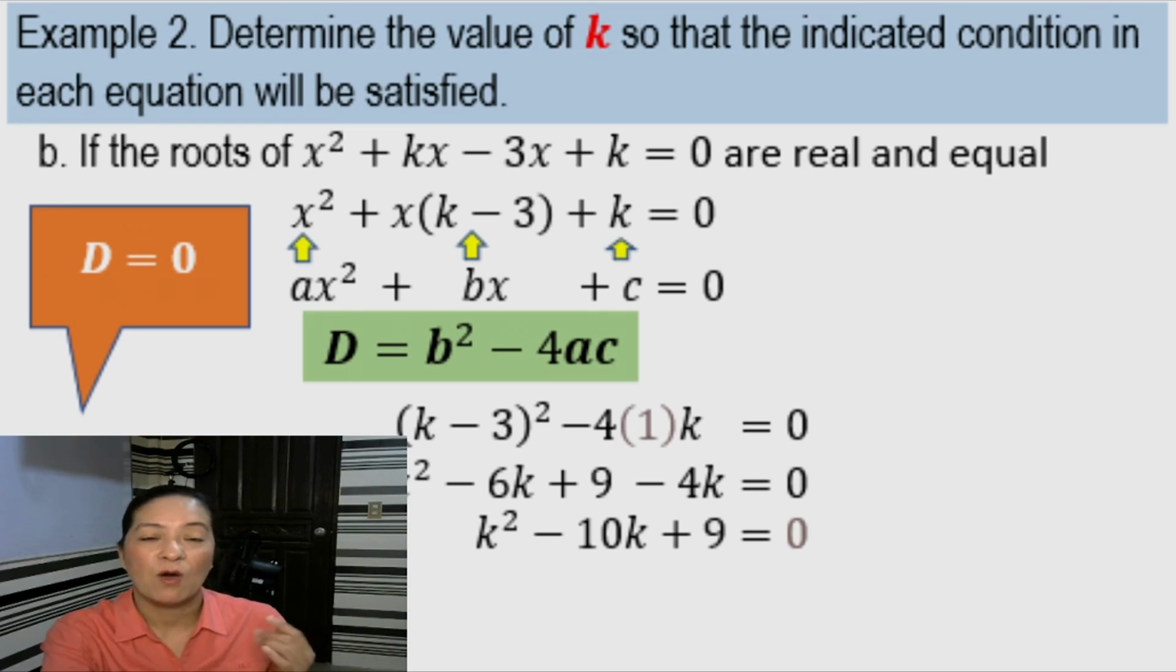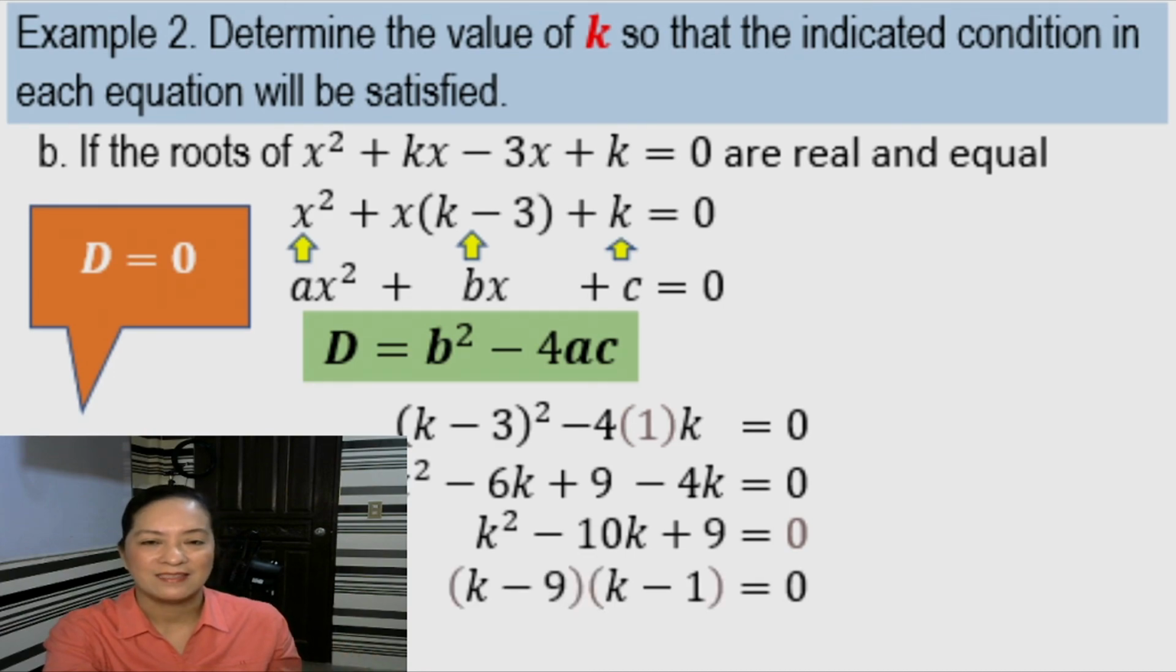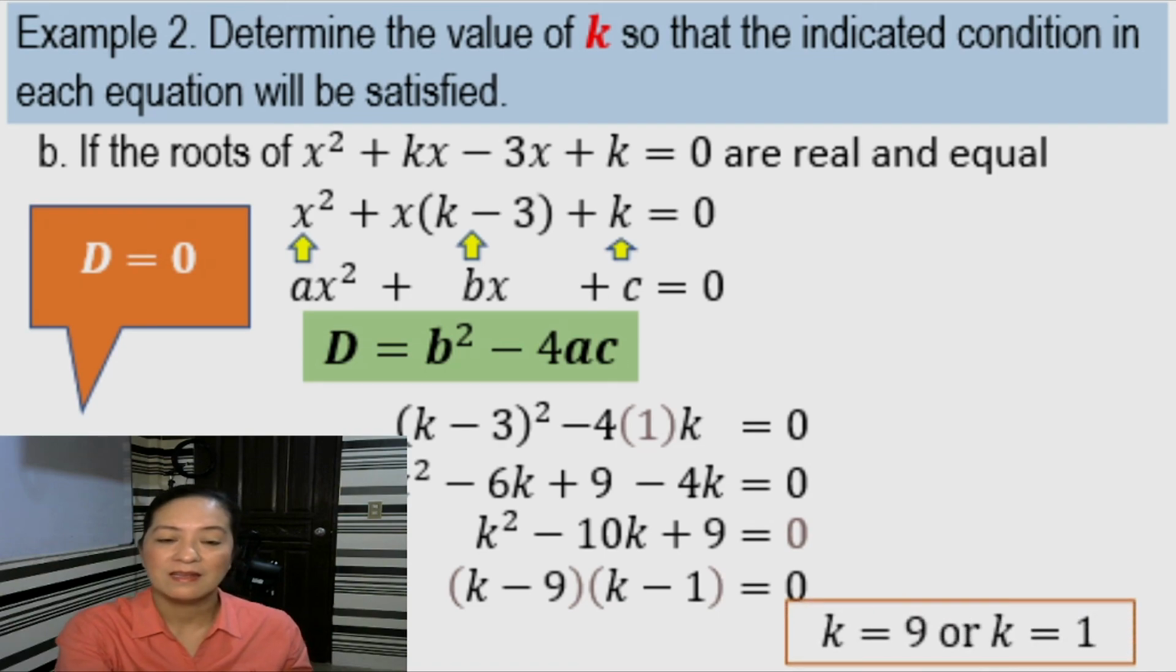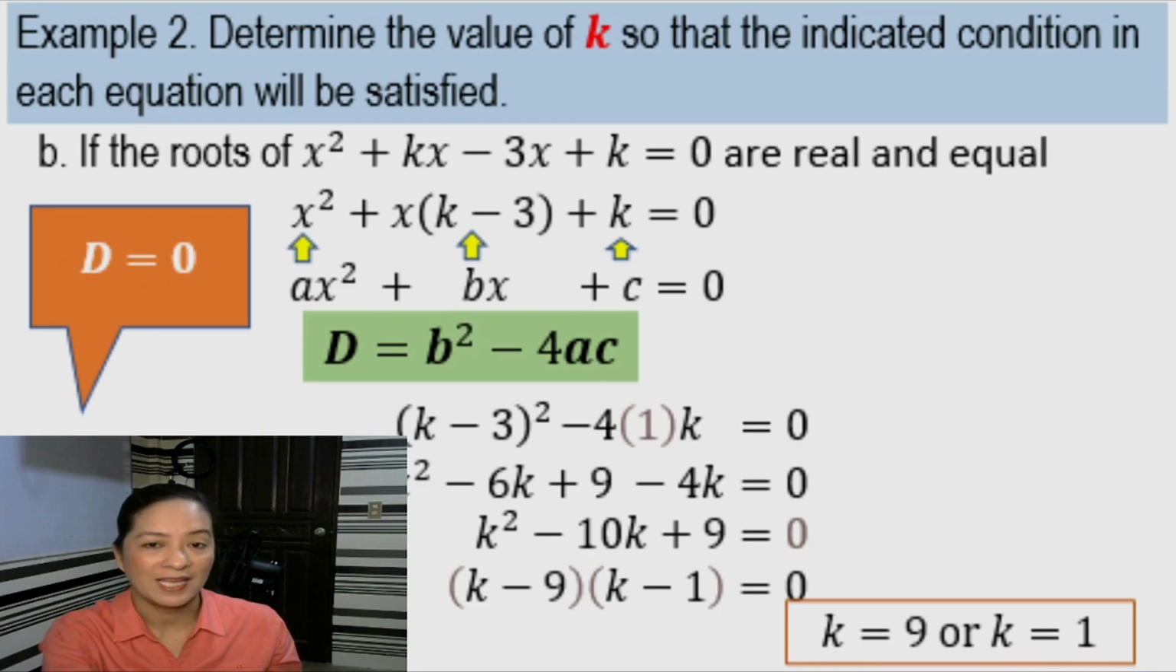Right? I hope you still remember factoring. So, the factors of these are, alright, k minus 9 times k minus 1 equals 0. And then, equating each factor to 0, so k minus 9 equals 0, so k equals 9. And k equals 1. So those are the values of k, 9 or 1.